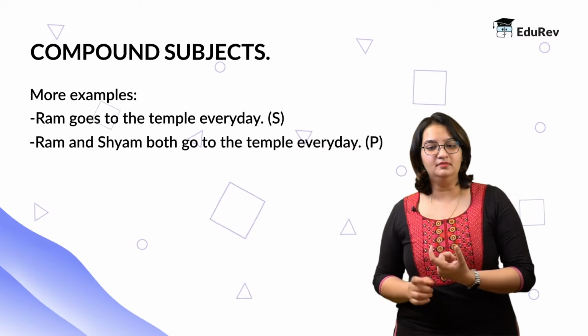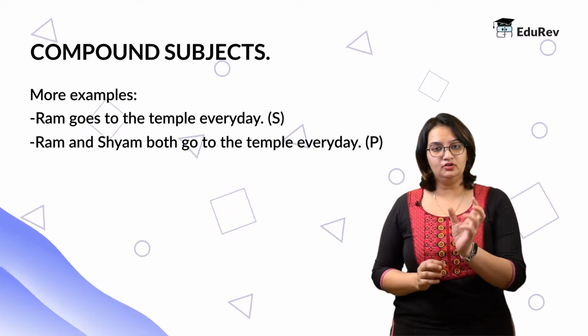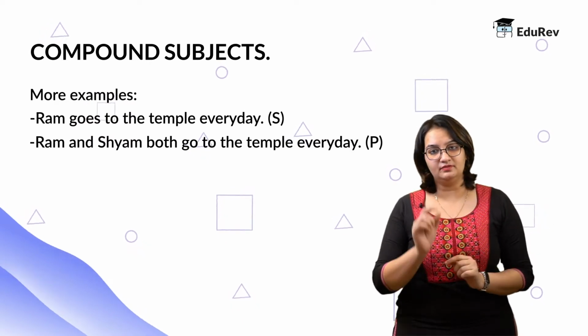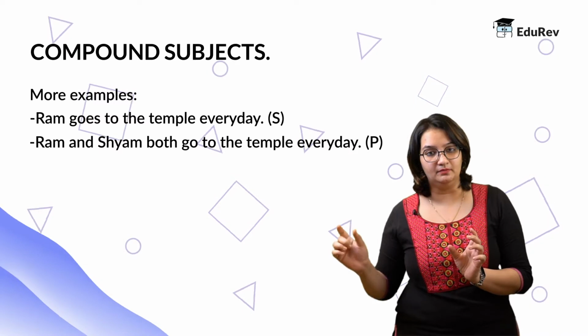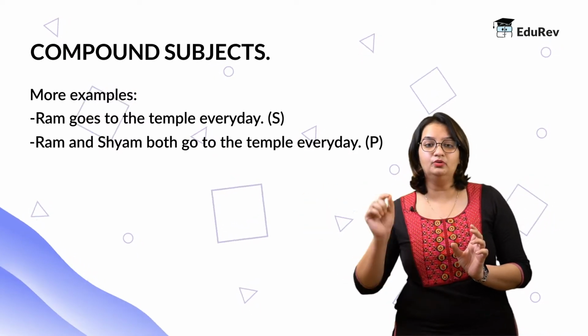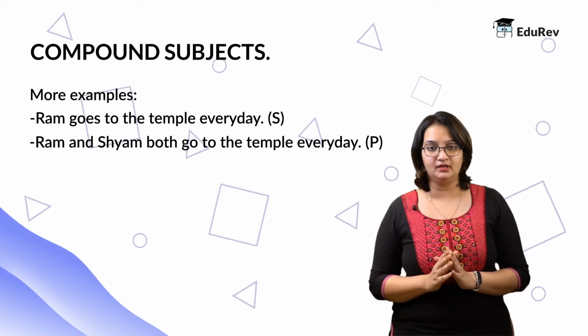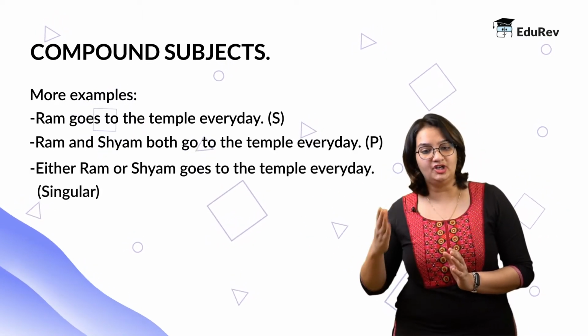Ram and Sham both go to the temple every day. Now here, when we are joining two singular subjects with an and, it becomes a plural. And this has to be reflected in the verb. Therefore, it will not be goes to temple, rather it would be both go to the temple, which is the plural form of that verb.